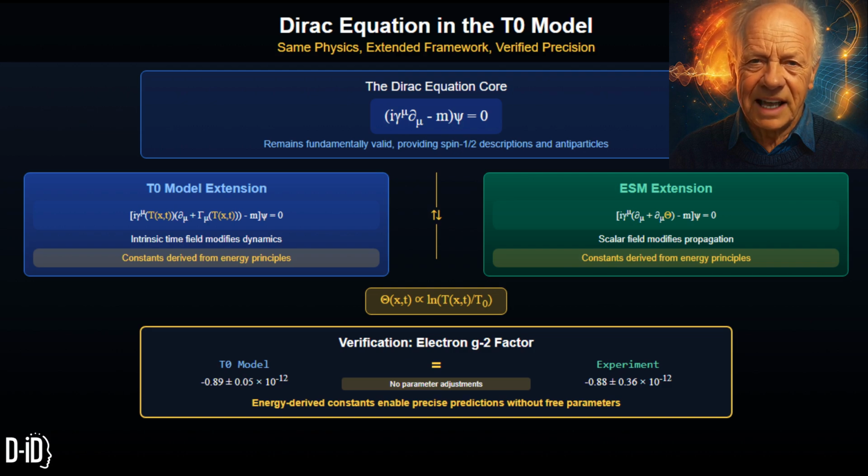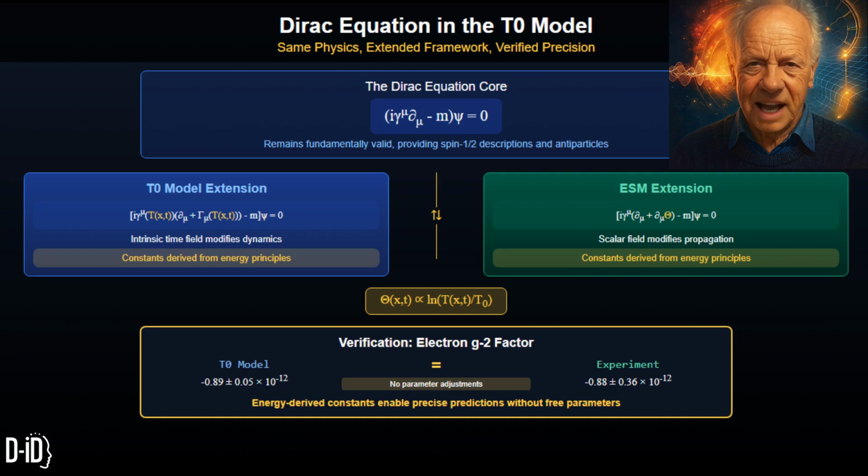At the top you see the standard form which remains fundamentally valid, providing descriptions for particles with half-spin and predicting antiparticles. Below that are our two extensions: on the left, the T0 model with its intrinsic time field T of (x,t) that modifies dynamics, and on the right, the extended standard model with its scalar field theta. Both approaches derive all constants from energy principles, connected through a logarithmic relationship.